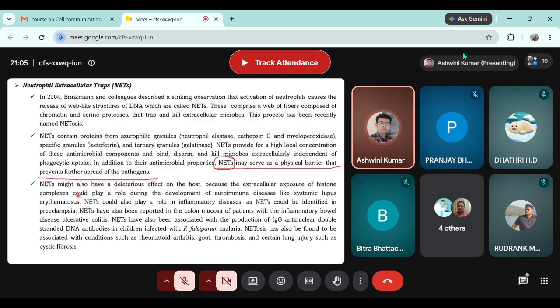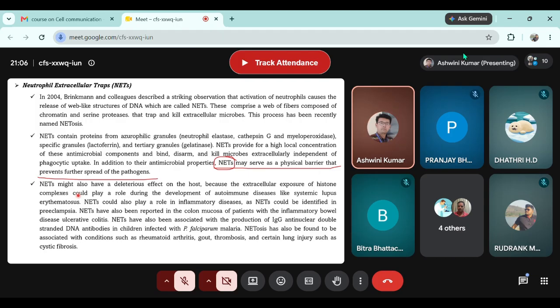Therefore, the presence of net for a very long period of time is not good for the body. Even though it is very good to kill the pathogen, its longer presence is not good, because the histone is now also out of the cell, and the other immune cells will recognize histone as non-self.